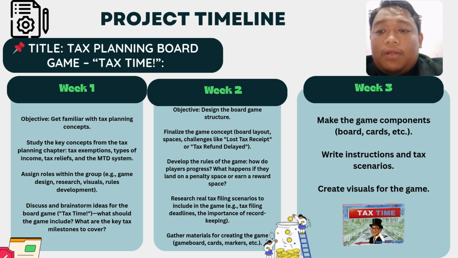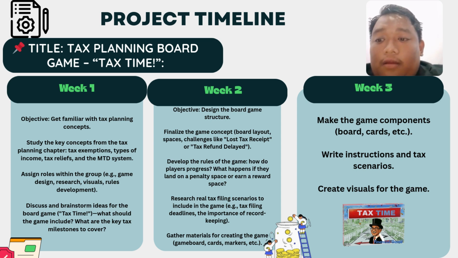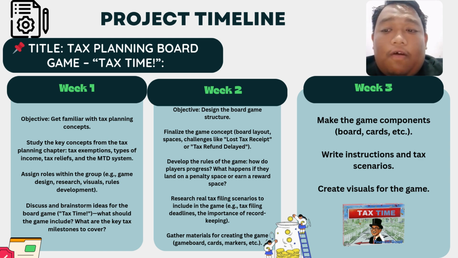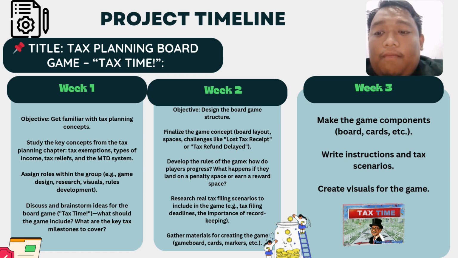Develop the rules of the game and how the player progresses. What happens if they land on a penalty space or a reward space? Research real tax filing scenarios to include in the game, such as filing deadlines and the importance of record keeping. Gather materials for creating the game board, cards and markers.